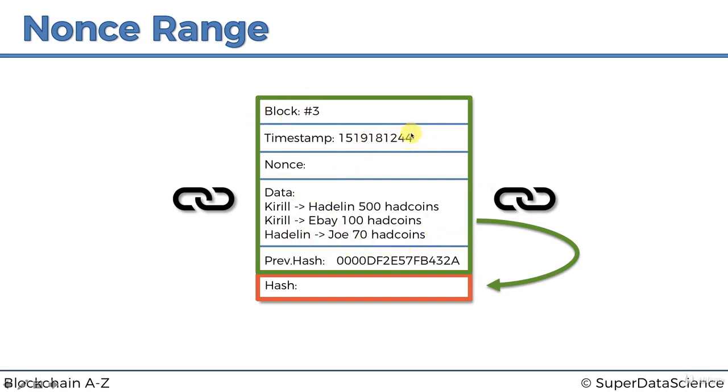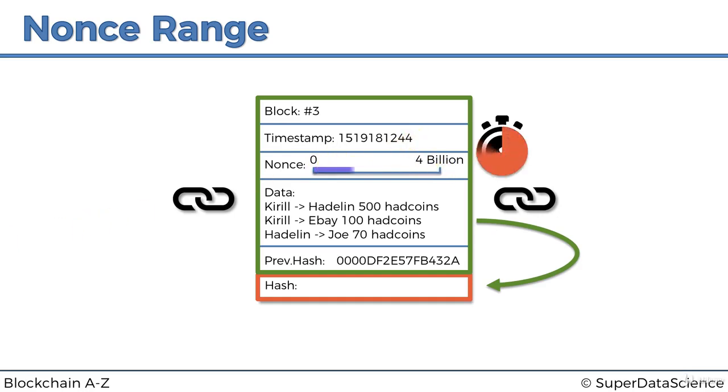because the timestamp will increase by 1 second. And as you remember from the avalanche effect, even if we don't change the nonce, even if we don't change anything, if we rehash that, the hash will be absolutely different. So if we illustrate it, we draw our nonce range here from 0 to 4 billion, and then we put a timer, so we only have 1 second. Basically we have 1 second to go through this nonce range before the timer updates.